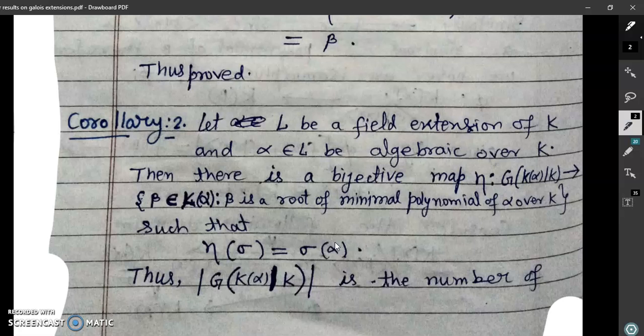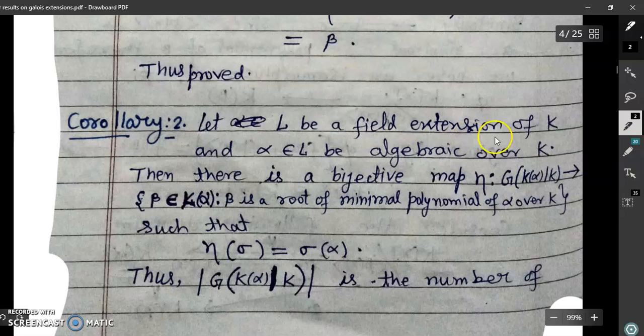Indeed, we observed that if alpha is a root of p(x), then its image sigma(alpha) will also be a root of p(x). So this result suggests the following.